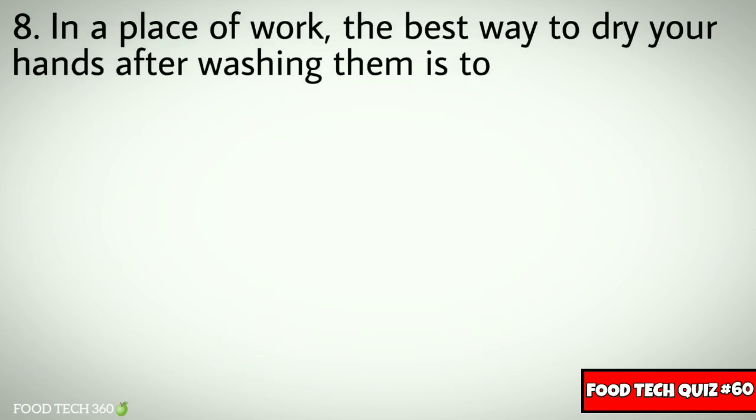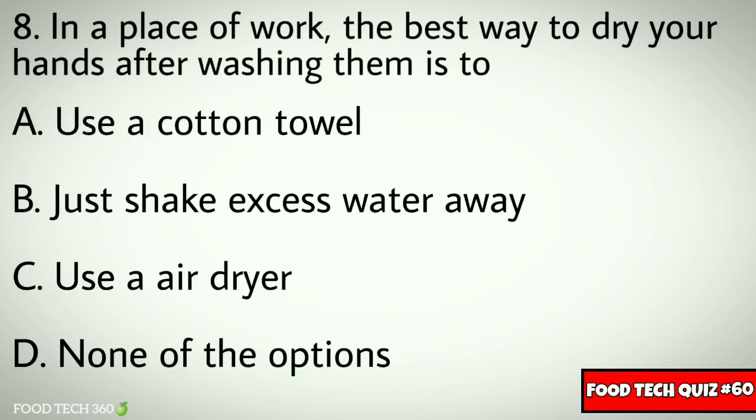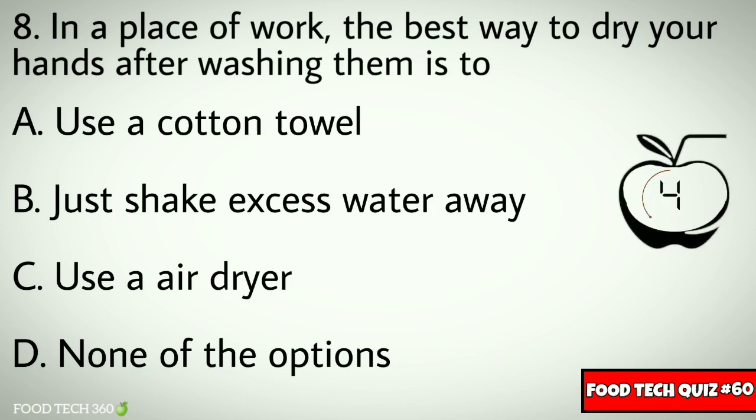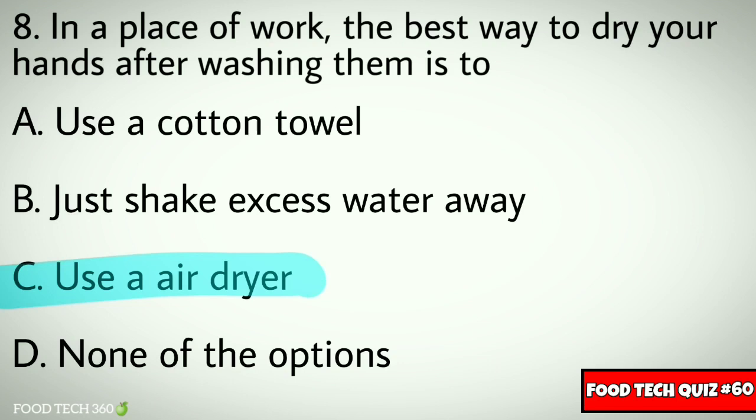Question number 8. In a place of work, the best way to dry your hands after washing them is to: A. Use a cotton towel, B. Just shake excess water away, C. Use an air dryer, D. None of the options. Correct answer: C. Use an air dryer.